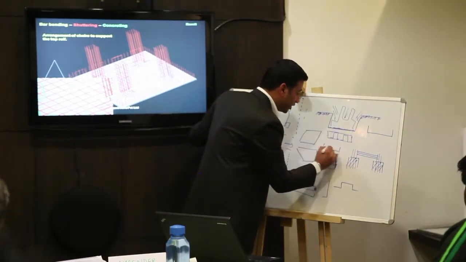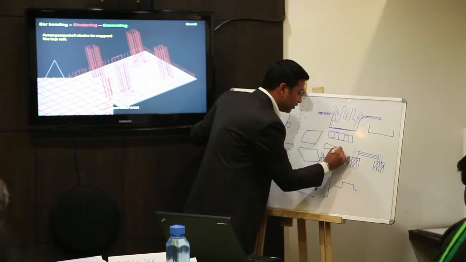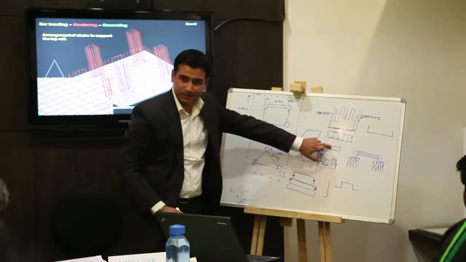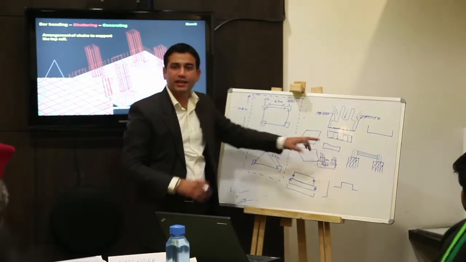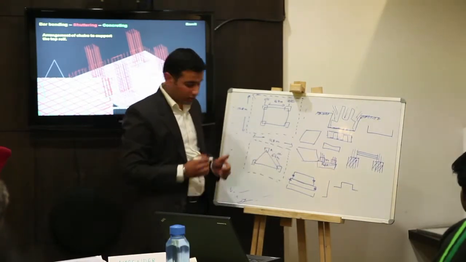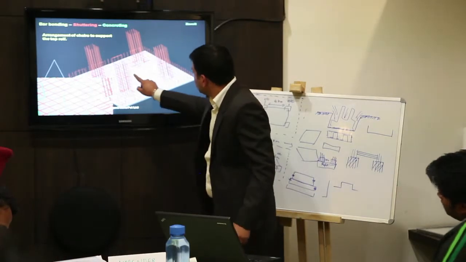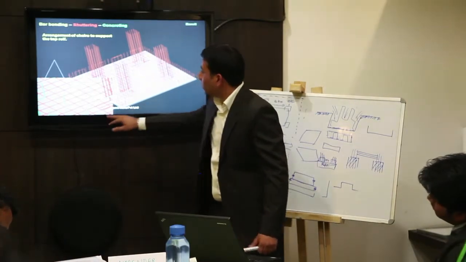If I don't use any chair, the steel here can sag like this. To avoid the sag in any raft foundation, we use chairs, like in this picture.